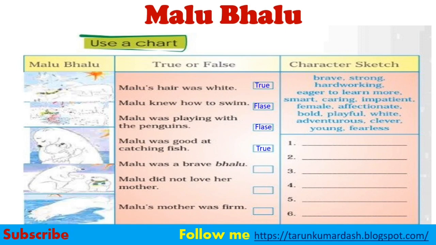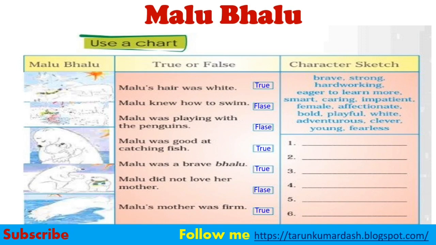Next, Malu was a brave Bhalu. It is absolutely correct. Next is Malu did not love her mother. This is not at all correct. Malu loves her mother, so we can write false. Malu's mother was firm. Yes, Malu's mother said one day in a firm voice that Malu had to swim. So we can write true.